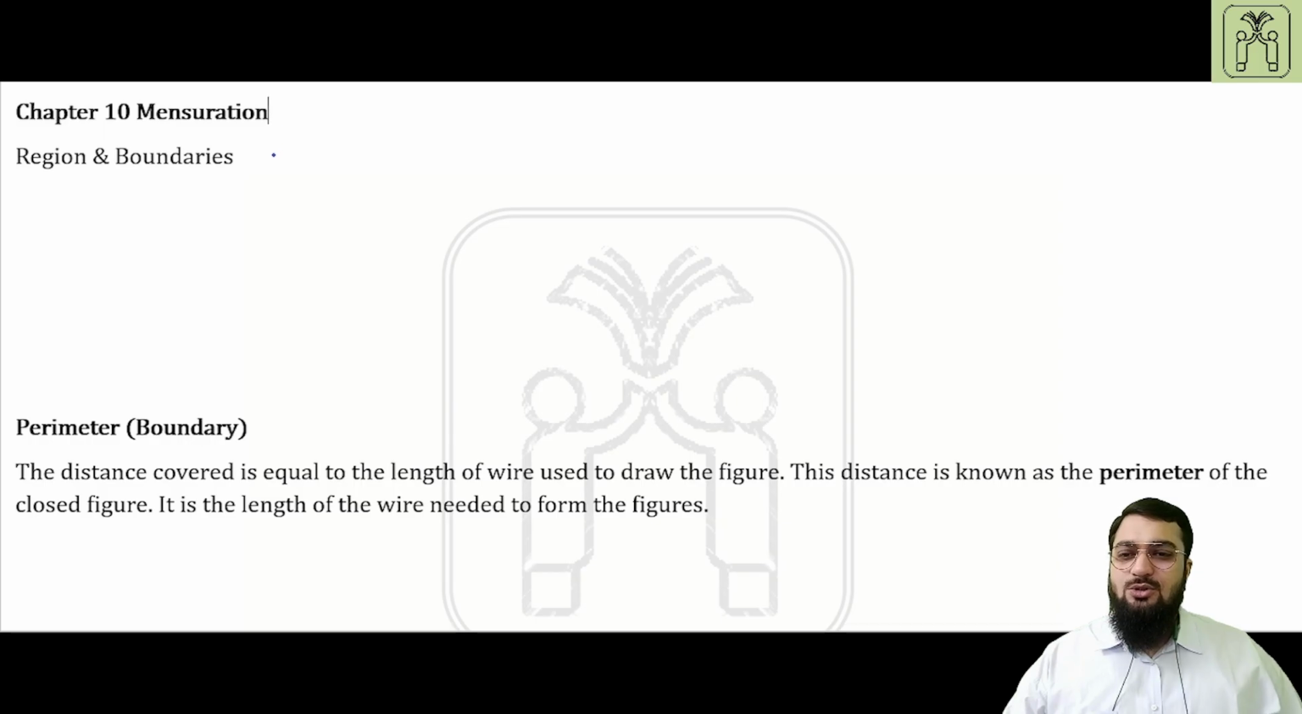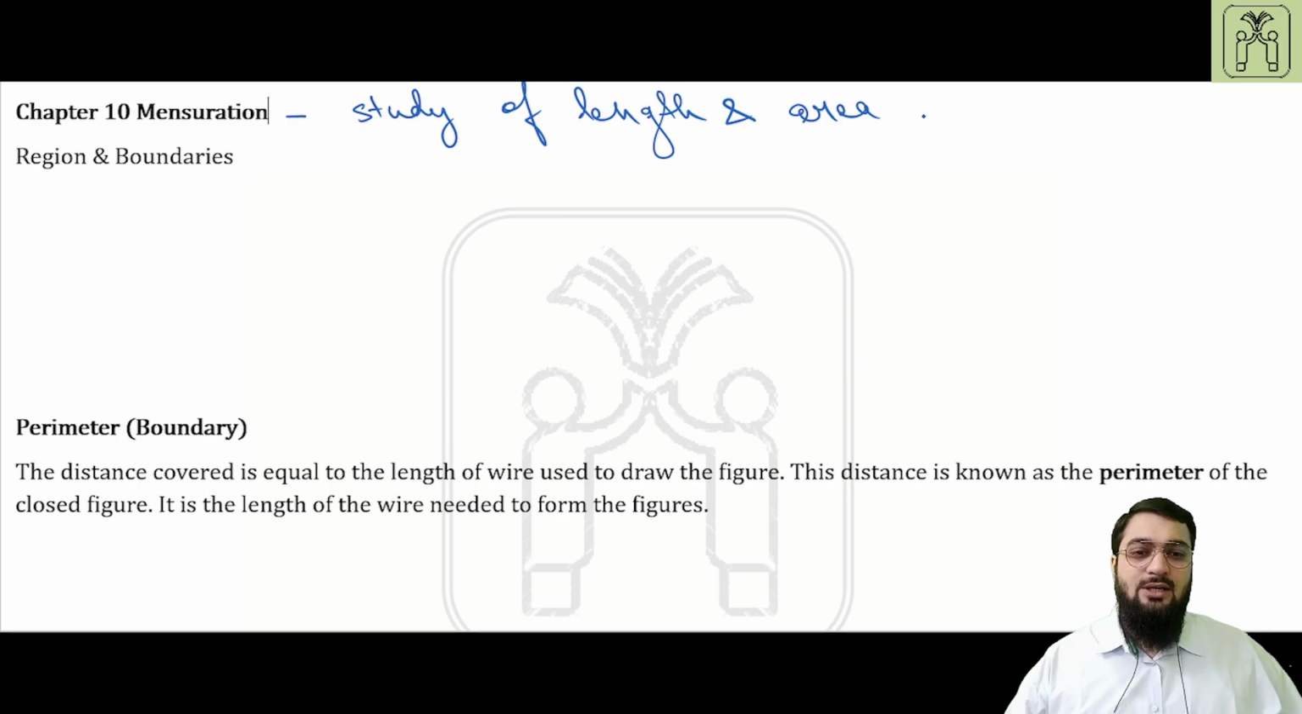So chapter 10, mensuration. What is mensuration? It is the study of length and area for any type of shapes, be it regular, be it irregular, be it open type or any type. So mensuration is basically the study of length and area. Now we come across two terms mentioned at the first glance of this chapter, that is region and boundaries. So what is a region?